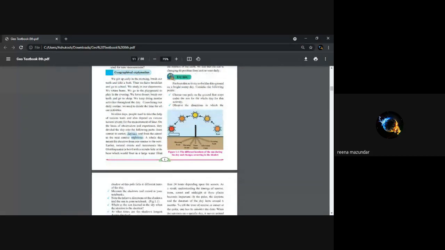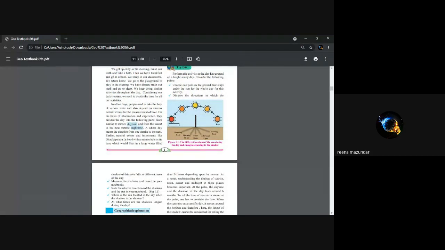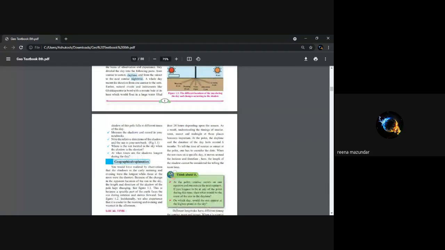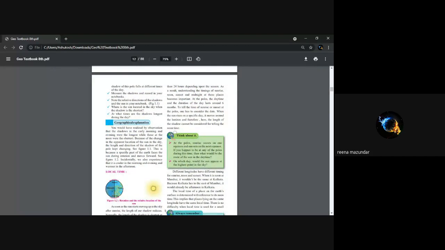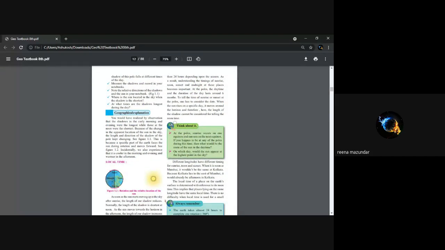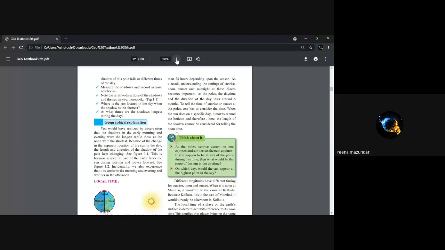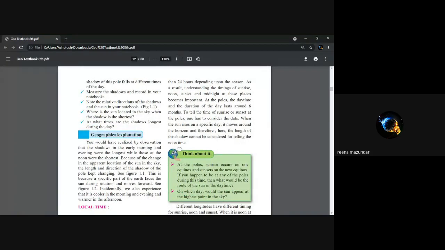So figure 1.1 I have shown. You can see, perform this activity given, from one pole to another. So this is the ground and this is the pole. Observe the direction as it is given. We don't want to go through that activity. We will go with the explanation. Let us see what it has given. You must have seen the shadows in the morning and evening are longest, while those at noon were the shortest. Because of the change in the apparent location of the sun in the sky, the length and direction of the shadow of the pole keep on changing.